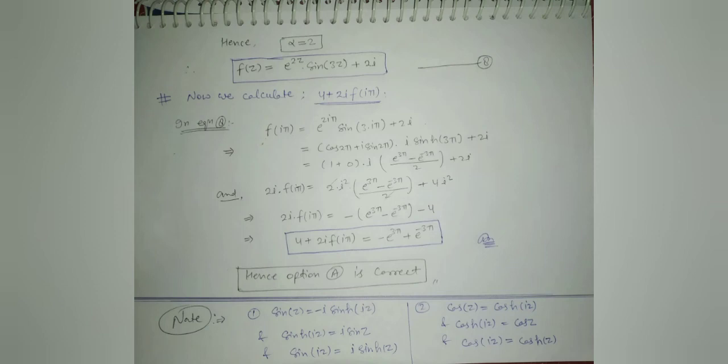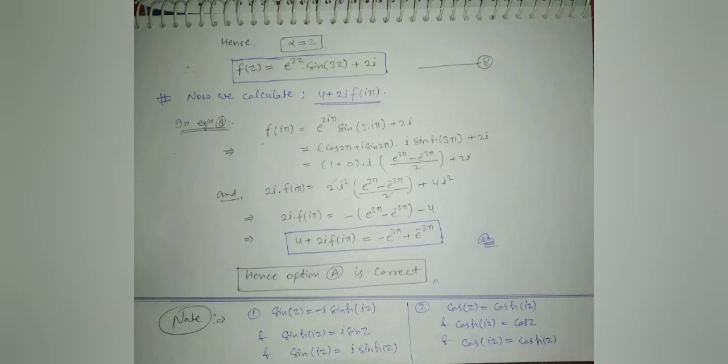Now we calculate the value of 4 plus 2i into f of i pi. In equation 8, we have f of i pi is equal to e to the power 2i pi into sin 3i pi plus 2i.